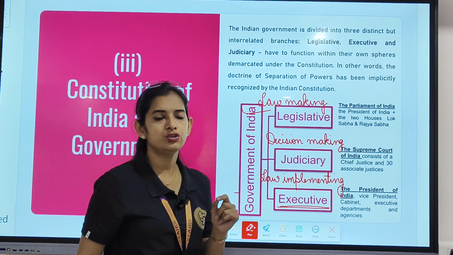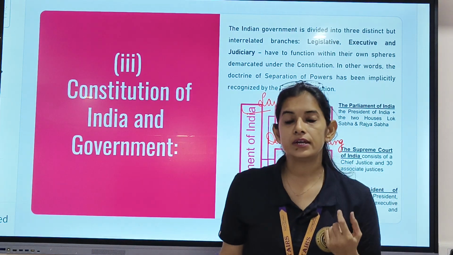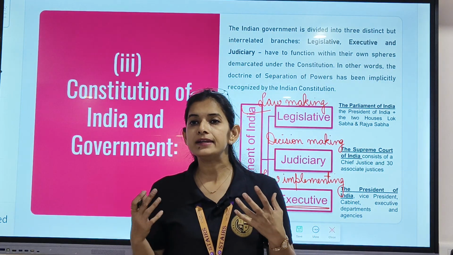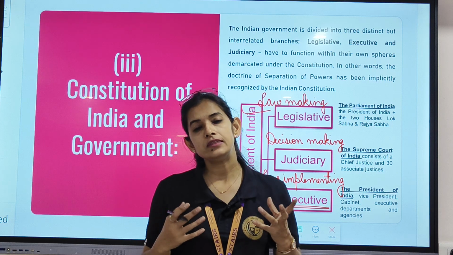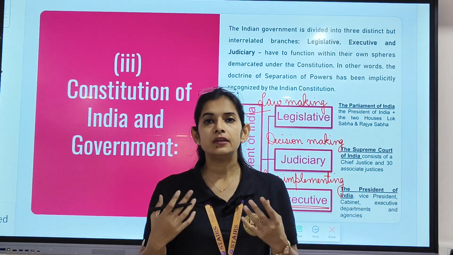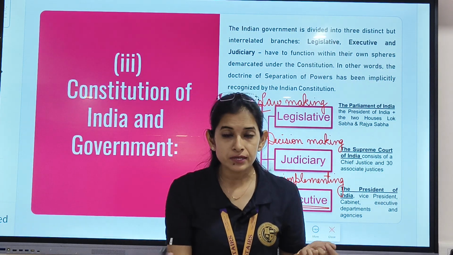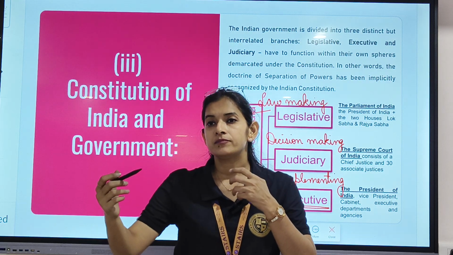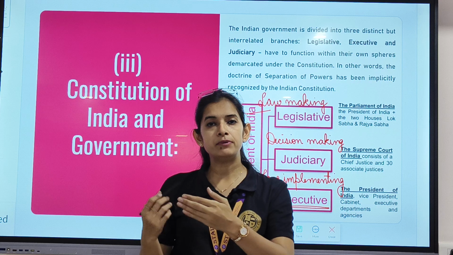Lastly, we have the judiciary. The work of the judiciary is to make decisions. For example, there might be a situation where some conflict arises between the state government and the central government, or between two state governments, or among the people, or there might be some problems and disputes which the government and the people are facing.